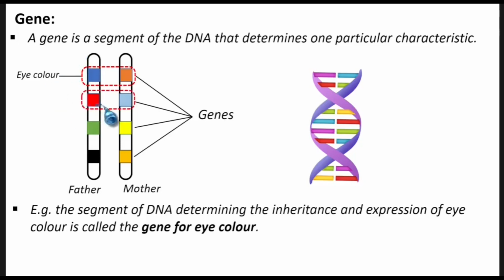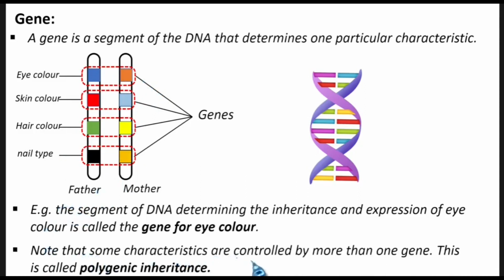Then we can have this segment on both chromatids here. This one can be for skin color. Then this one can be for hair color. And then this one can be, for instance, for nail type, the nail you have. So each is like that. Okay. And then we are saying, note that some characteristics are controlled by more than one gene. This is called polygenic inheritance. At your level, we are not going to discuss what this polygenic inheritance is. All right. So that is what we should actually know about what genes are.